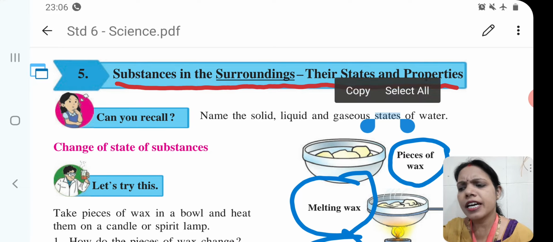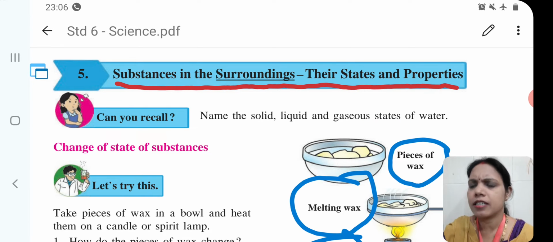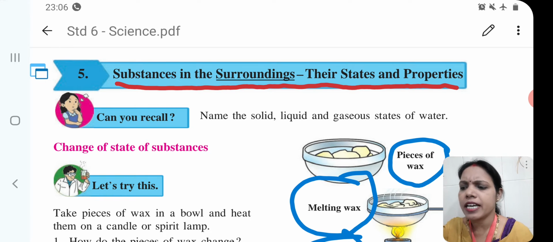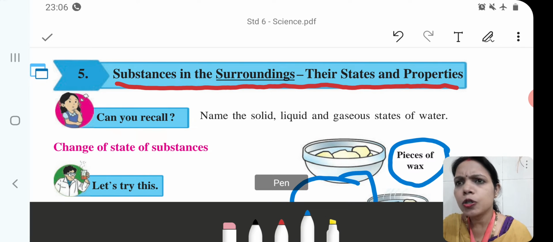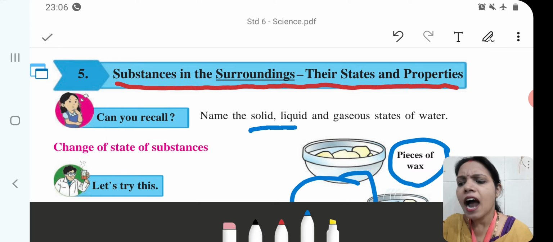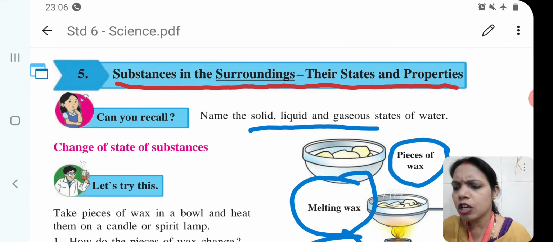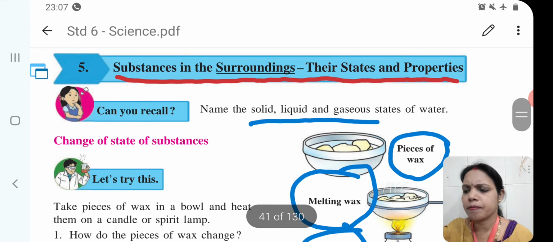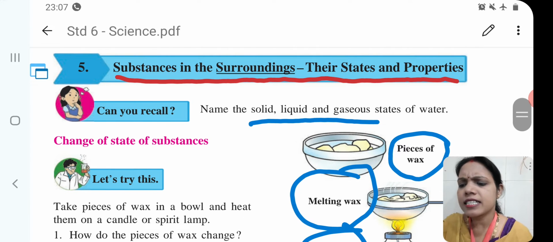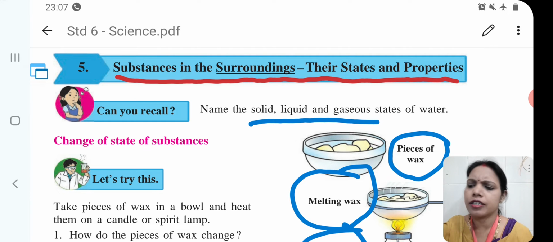So, there are three states of matter: solid, liquid and gas. One more example we will take, that is air is an example of matter. Even you and me are excellent examples of matter because we have mass and occupy space. Likewise, let's take the example of water.